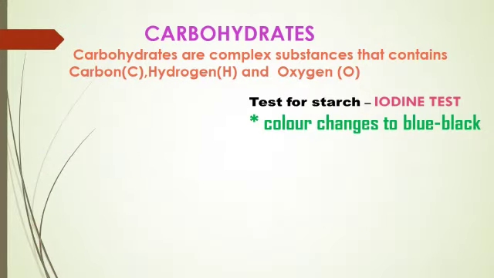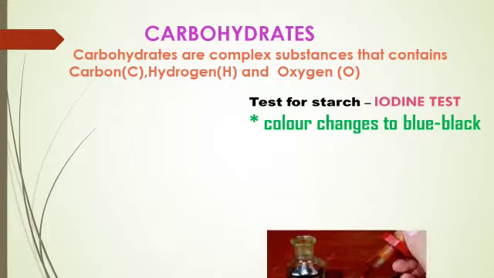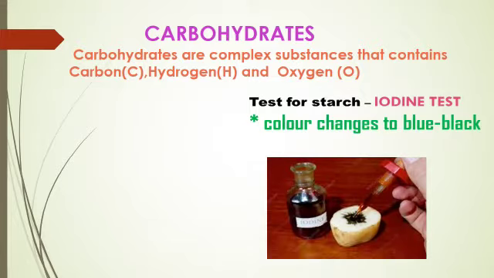You have learned that plants synthesize carbohydrates during photosynthesis. Let's see about carbohydrates. Carbohydrate is a complex substance that contains carbon, hydrogen and oxygen. Symbol for carbon is C, hydrogen H, oxygen O. Starch is a carbohydrate. Test for starch or carbohydrates: the iodine test. You can find the presence of starch in leaves and food items by performing the iodine test.